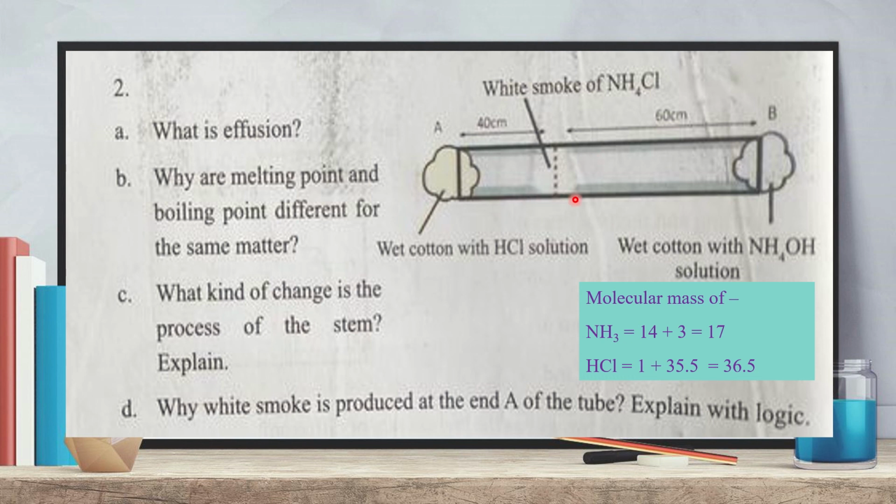At the same time, HCl will go a shorter distance and ammonia will go a longer distance. So it will come from here to here and it will come from here to here. At that point they will meet and react to produce ammonium chloride. So the white smoke of ammonium chloride will be produced at that point, near A and far from B.